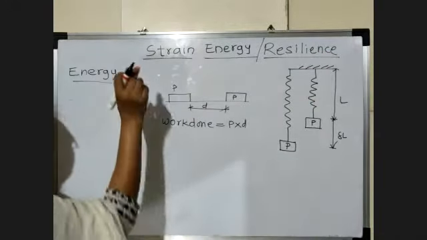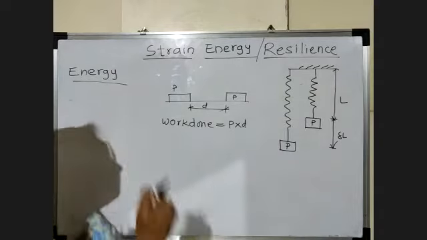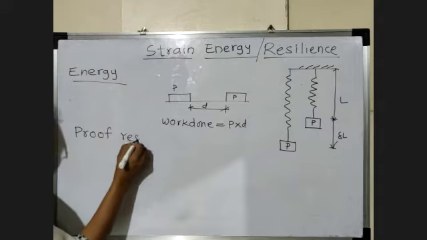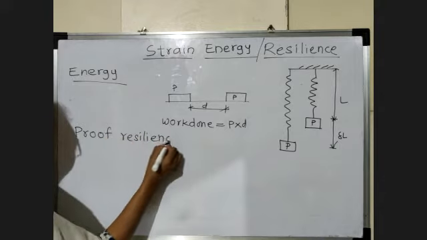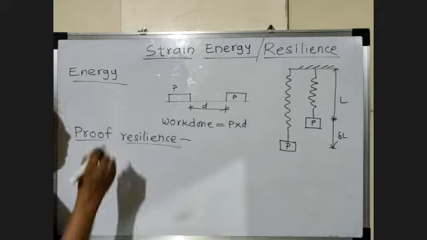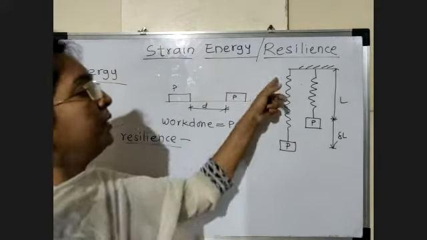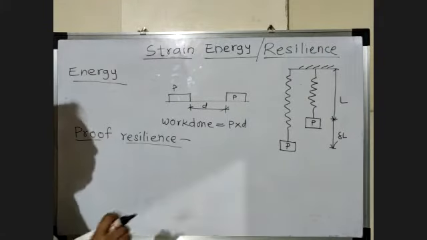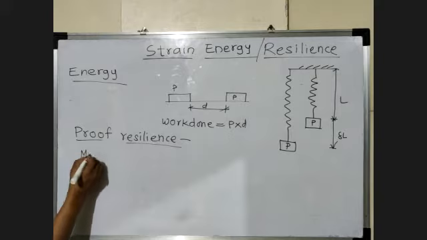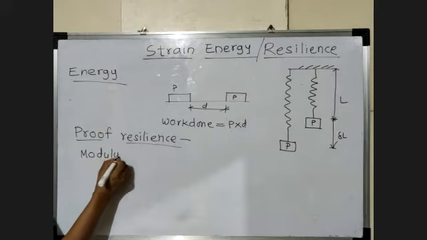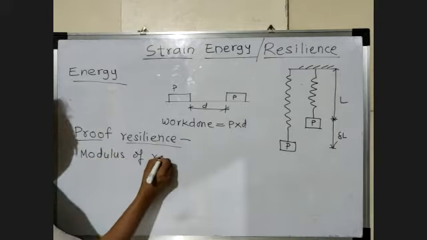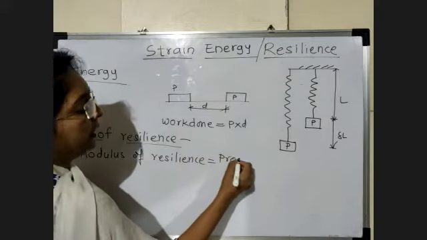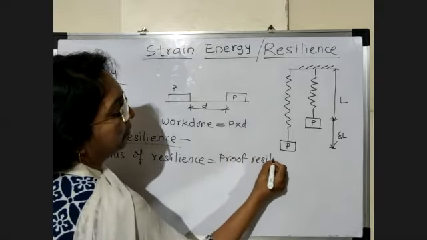When this strain energy is maximum, at the elastic limit, it is called proof resilience. And this proof resilience per unit volume is called modulus of resilience, that is proof resilience divided by volume.